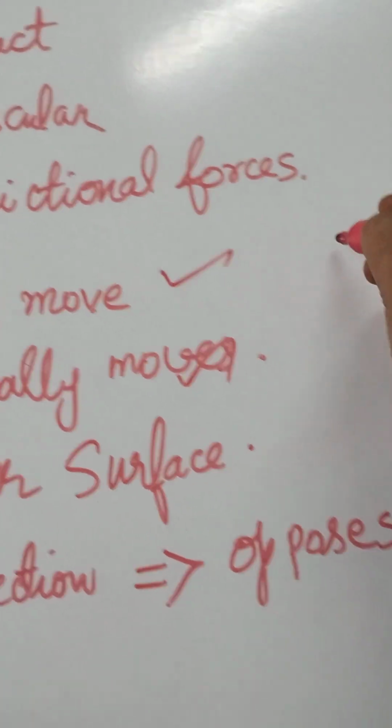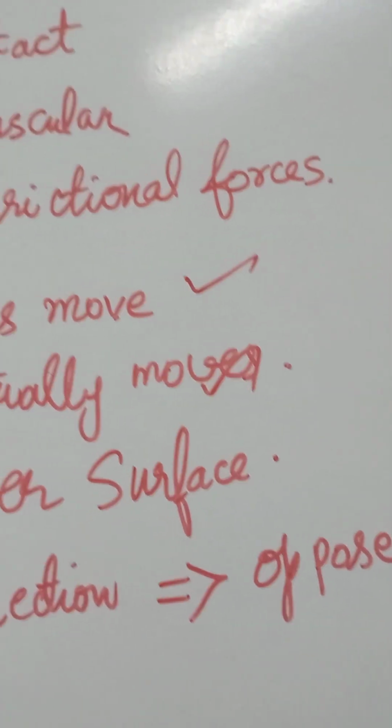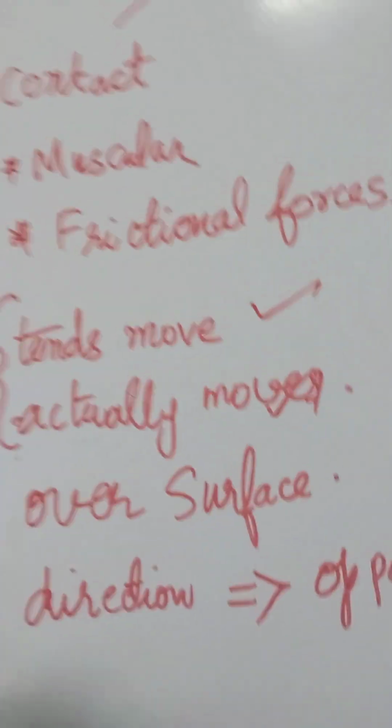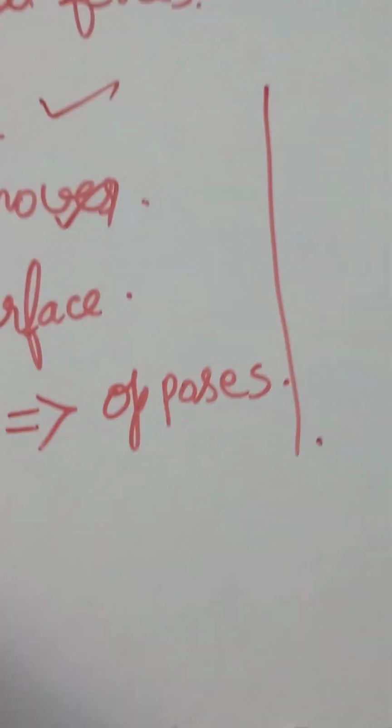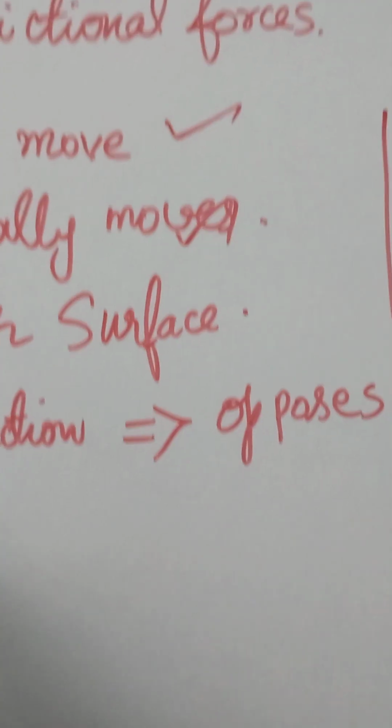So can we put all these points together? For frictional force: tends to move, actually moves, contact between the two surfaces, and opposes. The direction will oppose.